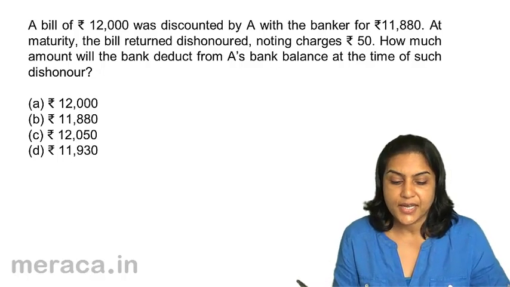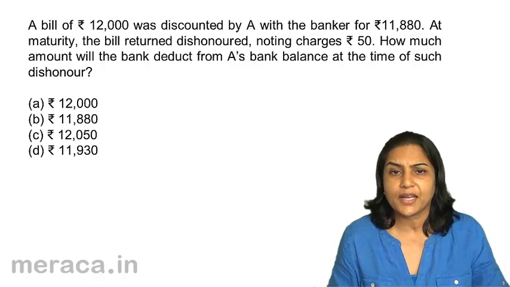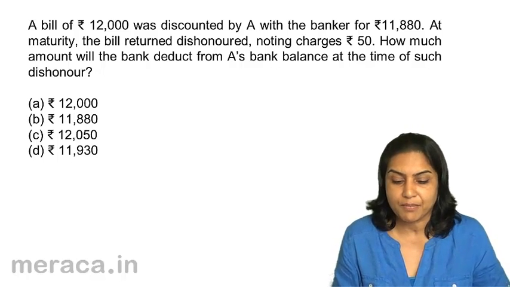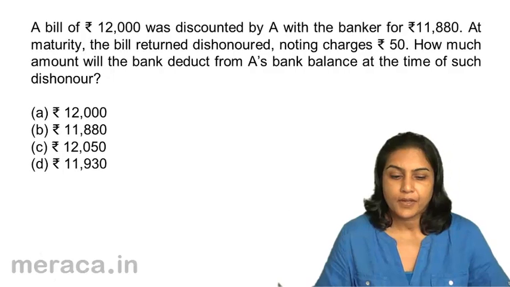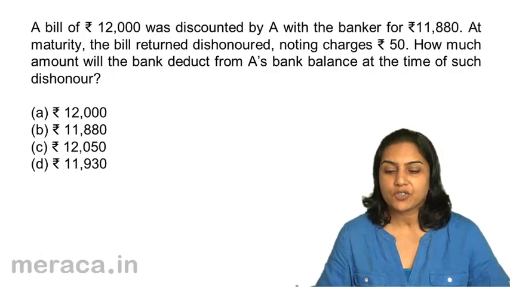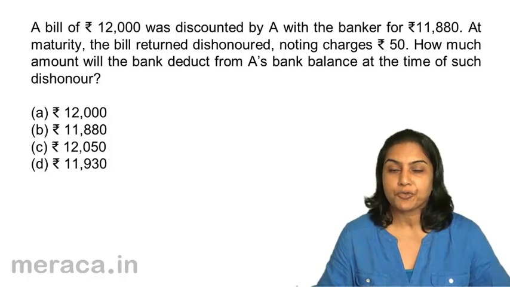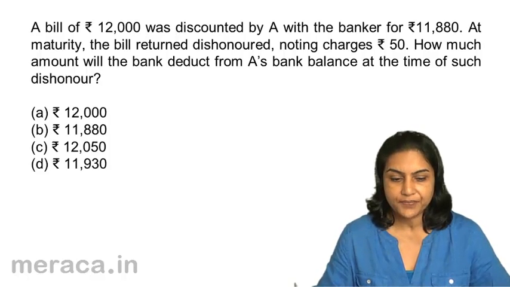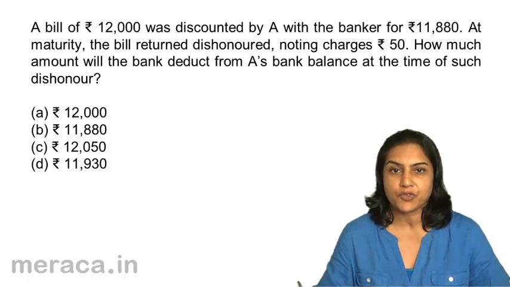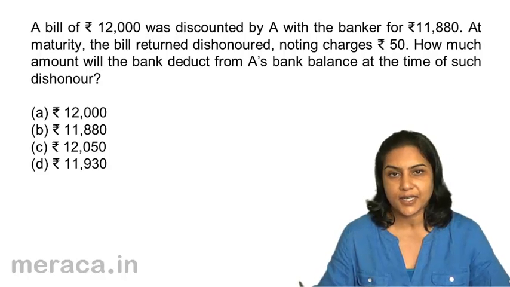To test our understanding of the accounting entries, let us quickly go through 2-3 more examples. A bill of rupees 12,000 was discounted by A with the banker for rupees 11,880. At maturity, the bill returned dishonoured, noting charges rupees 50. How much amount will the bank deduct from A's bank balance at the time of such dishonour? A 12,000, B 11,880, C 12,050 and D 11,930.